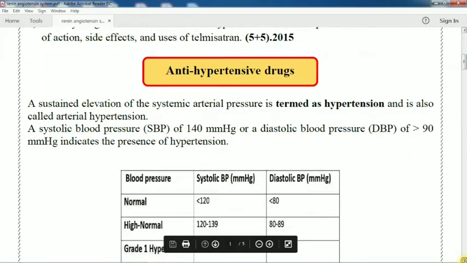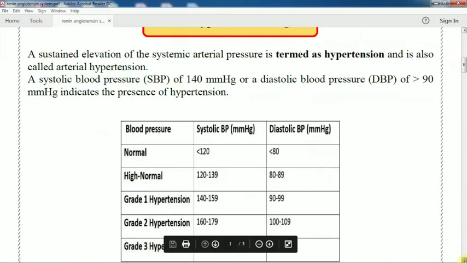We can term it normal blood pressure, or high normal, in between 120 to 139 systolic and 80 to 89 diastolic blood pressure. Grade 1 hypertension is when the blood pressure is in between 140 to 159 systolic and 90 to 99 diastolic. These systolic and diastolic pressures are termed as grade 1 hypertension.